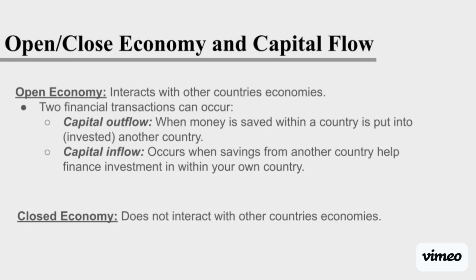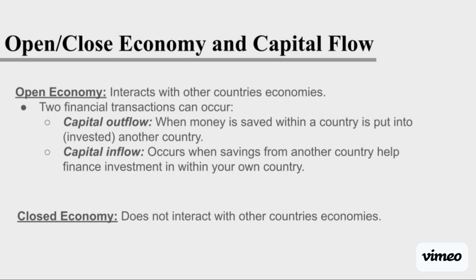Finally, open and closed economy and capital flow. An open economy, which we haven't discussed yet, interacts with other countries' economies. And so two financial transactions can occur. Capital outflow: when money is saved within a country, it is invested into another country. Capital inflow occurs when savings from another country help finance investment within your own country. So again, outflow, you're sending the money out. Inflow, you're having the money come in to help your own country.